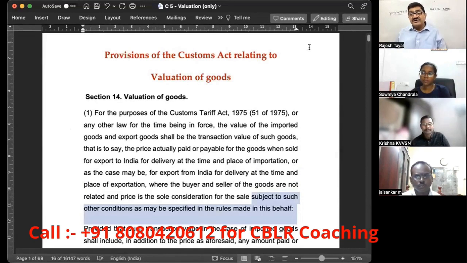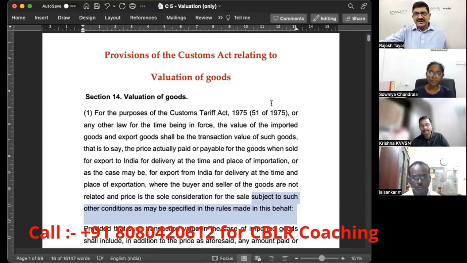The transaction value, which is the price paid or payable in connection with the goods at the time and place of importation or exportation, where parties are not related, price is the sole consideration. And then subject to such other conditions as specified in the rules. So rules are always applicable whether parties are related or not related. Is it clear?